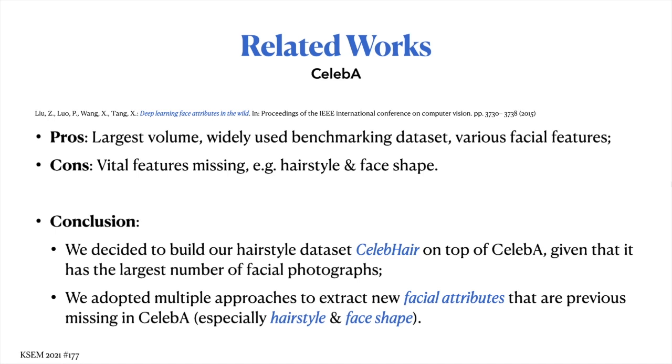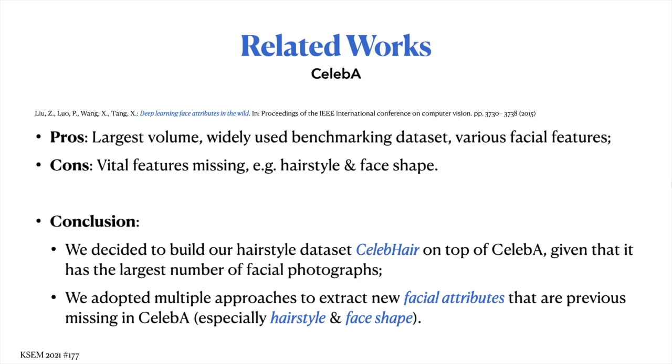The third dataset is CelebA, which is a famous benchmarking dataset for computer vision tasks. It contains around 200,000 facial images of celebrities, as well as their corresponding facial features. However, some vital features are missing from the dataset, for example, hairstyle and face shapes. Therefore, we are unable to apply this dataset for building our hairstyle recommendation and trial system.